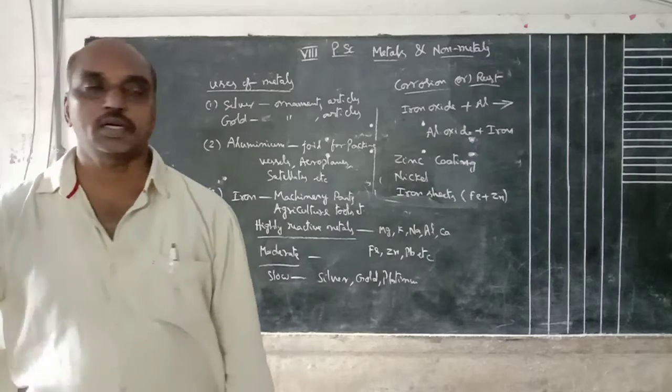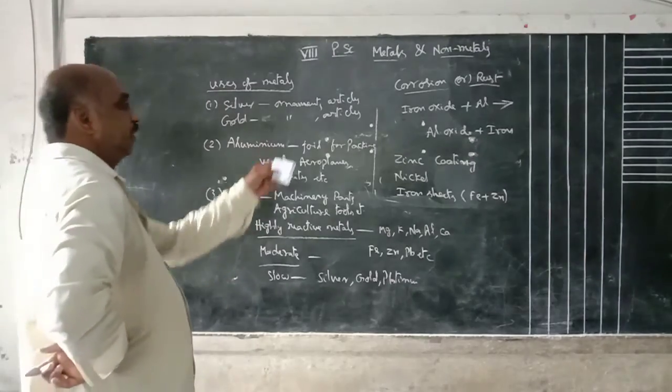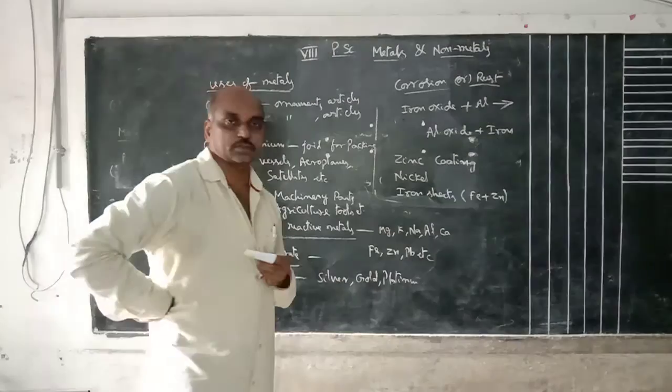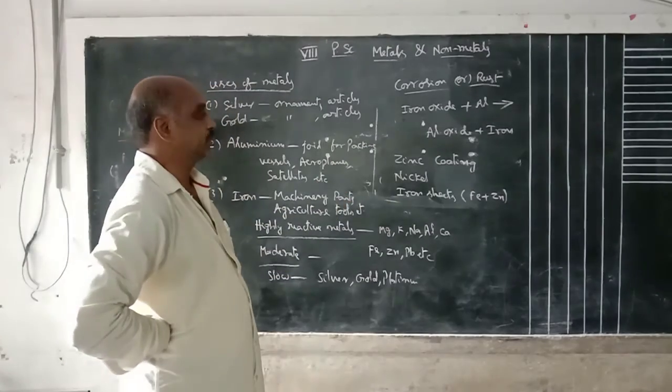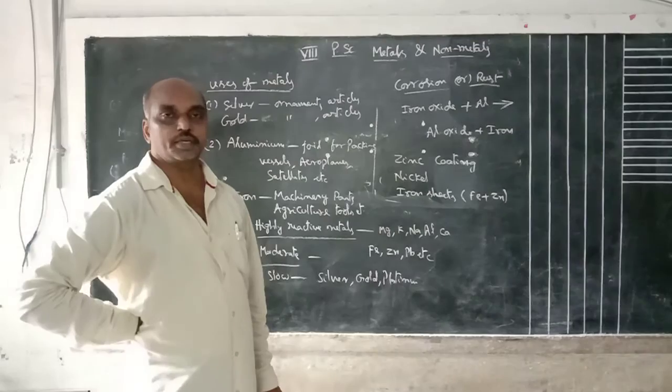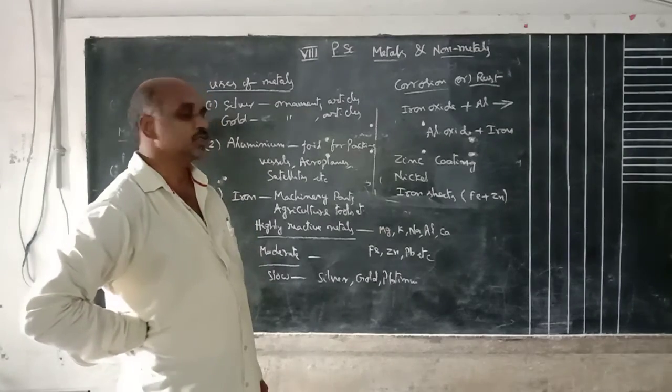How to prevent corrosion or rust? By adding fast reactive metals, then you can protect the slow or moderately reactive metals, with zinc coating, nickel coating, or on iron sheets.